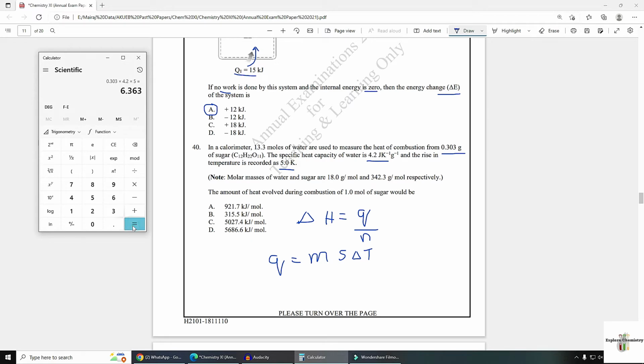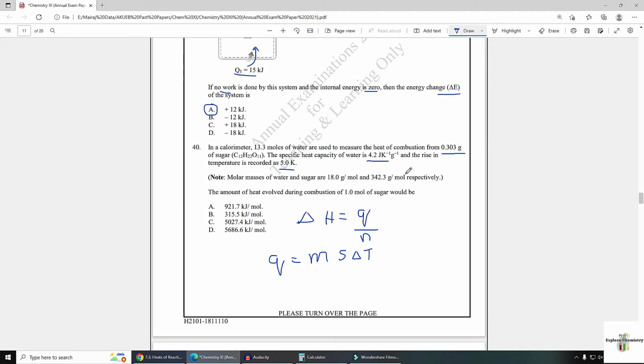Your answer is 6.363. You will divide it by 1000, it will convert it into kilojoules. Let's calculate it again. 0.303 multiply by 4.2 multiply by 5 divided by 1000. Now you need to divide it by number of moles.